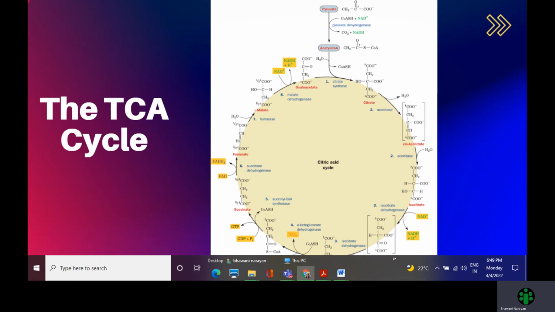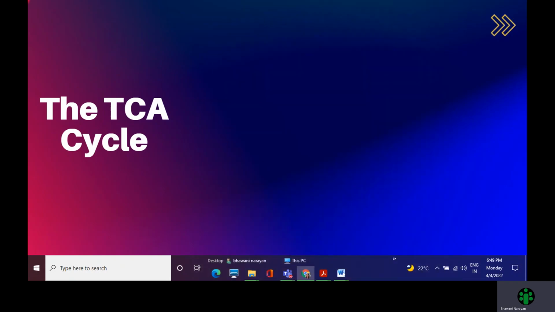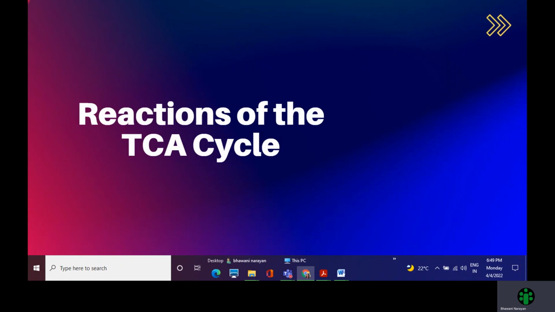Guys, do share the poem with your friends. Do like and share these things. And I hope now you could understand the TCA cycle easily. We have looked at the reactions of the TCA cycle. Practice them in your notebook and get them all across.